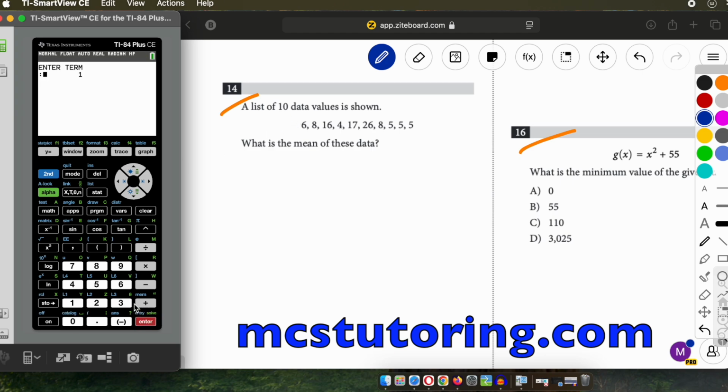That's 6 is the first term, 8 is the second, 16 is the third, 4 is the fourth, 17. And you want to be careful when you enter this data because it's easy to make a mistake. I've made so many mistakes doing this. Okay. There we go. So we wanted the mean. Okay, that's 10. Yay, good.